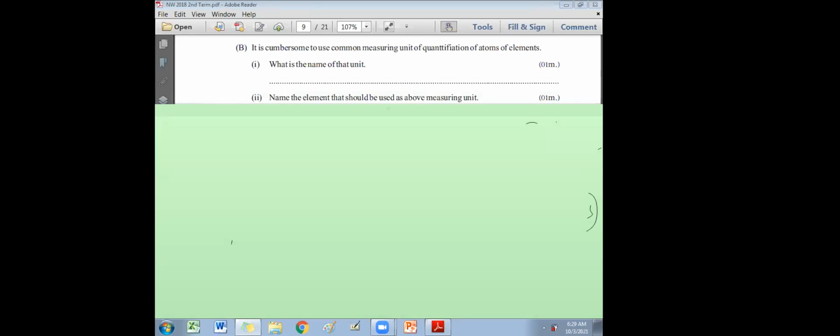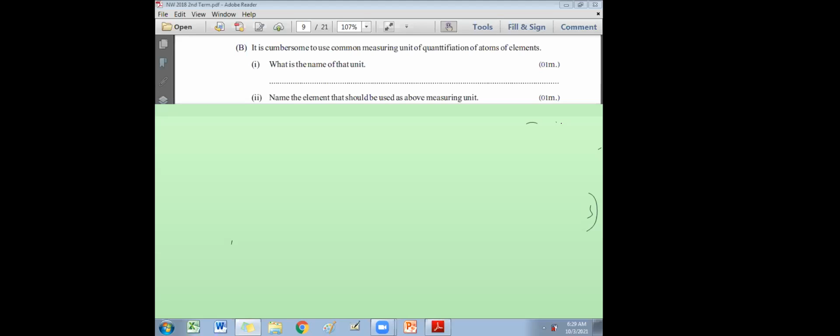Avogadro constant. Okay. Any other alternative answer, Nisula? Atomic mass unit. Okay. Correct answer is, yeah. Asujivani, any other answer? Pulsara? Atomic mass unit. Yeah. Atomic mass unit. Correct answer is not Avogadro constant. The measuring unit is not Avogadro. It's a unit, right? Avogadro constant is not a unit.